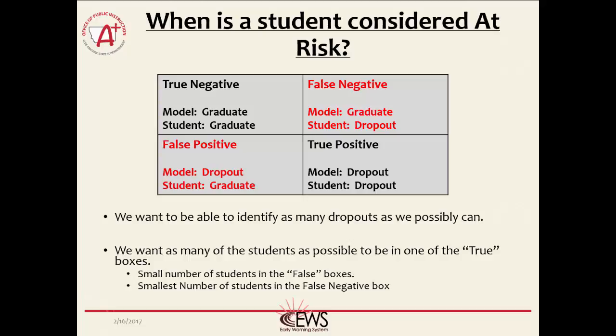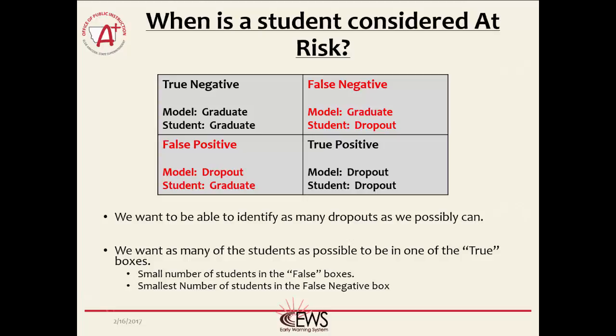For example, a true negative result means the model indicated the student would graduate and the student did, in fact, graduate, which would be a good result. The model got it correct. A false negative result would be when the model says the student will graduate, but the student actually ends up dropping out. This means the model did not get it correct for the student. When evaluating the model, the boxes in black font are good outcomes and the model got the student correct, and the results in red font are bad outcomes and the model got the student incorrect.